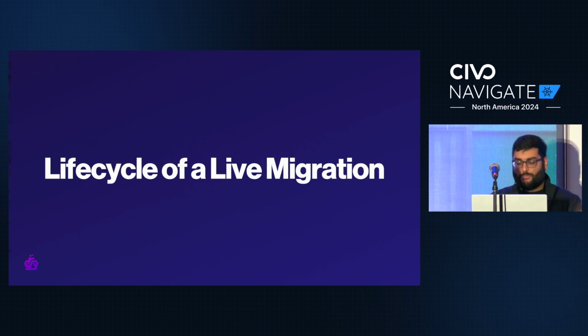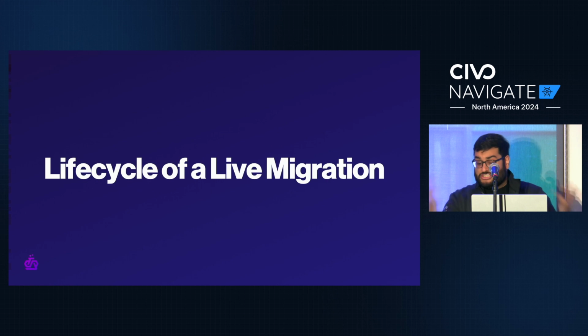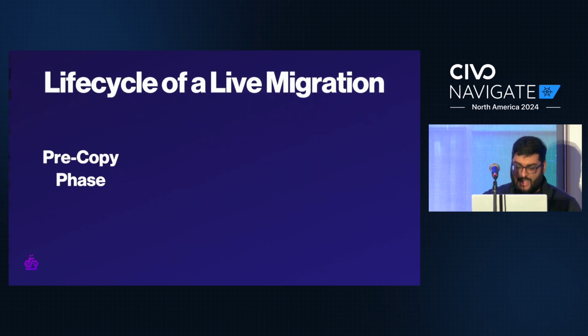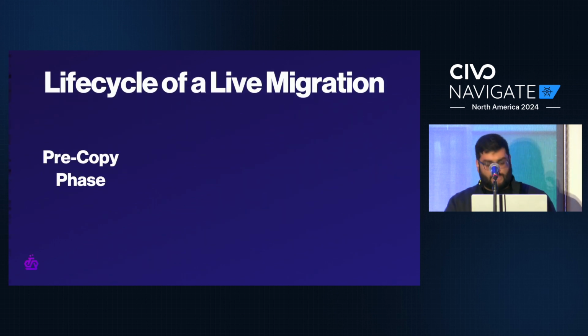And to do that, let's start by taking a look at the life cycle of a modern live migration, right? Like what GCP does when you're moving between availability zones. And we can actually split this live migration into 3 distinct stages. First, there's the pre-copy stage. This is what happens before any sort of migration occurs.